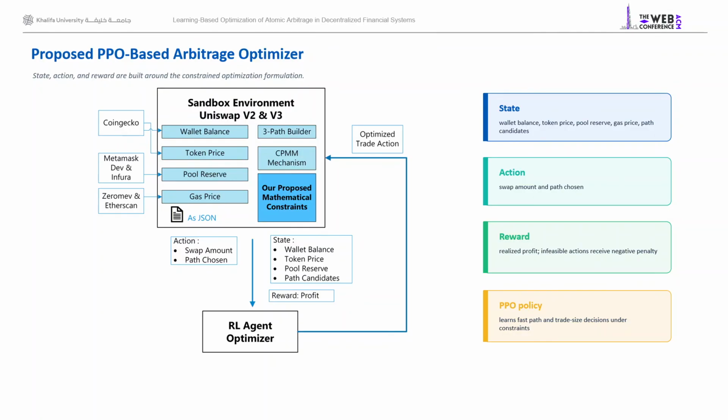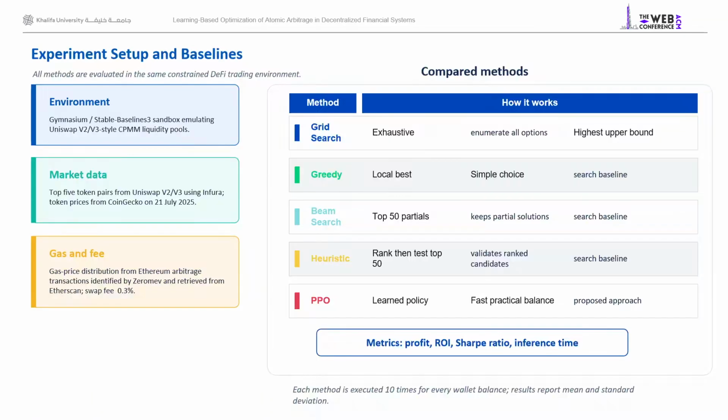In this work, we use a specific DRL algorithm, PPO, or Proximal Policy Optimization, which learns a policy or decision rule to select a path and a trade amount without evaluating all possible combinations during the deployment. Our sandbox environment uses Uniswap v2 and v3, token price from CoinGecko, gas model data from Zero MEV and Etherscan, and we set the swap fee as 0.3%.